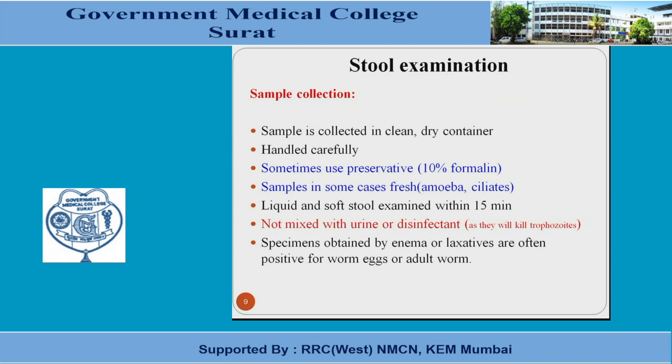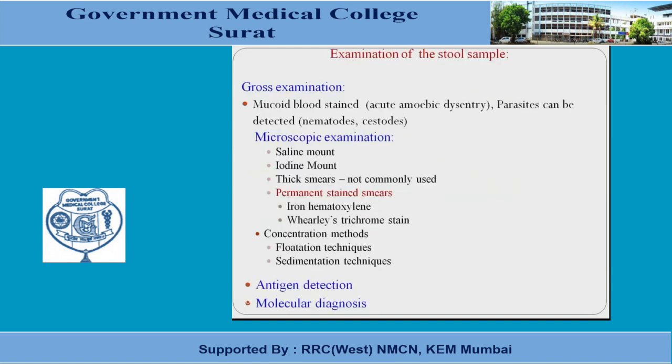There are a few points which should also be kept in mind. After the stool sample is collected and transported to the lab, we go for two major examinations: gross or macroscopic examination, and microscopic examination. In the macroscopic examination, we see the amount of stool, 2 ml or 2 to 5 ml, and the consistency, in the form of mucoid, mucopurulent, or bloody stool.